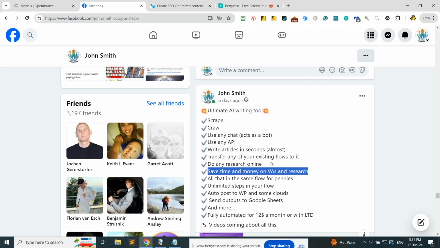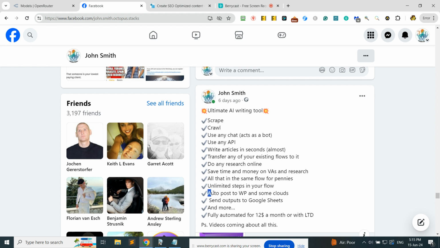Okay, I mentioned that already. And all that in the same flow for pennies. So almost, yes, almost for pennies. I will show you that as well. Unlimited steps in your flow, so you can write a book. You can have, let's say, 1,000 steps. There is no limitation about that. You can have 1,000 steps in your flow.